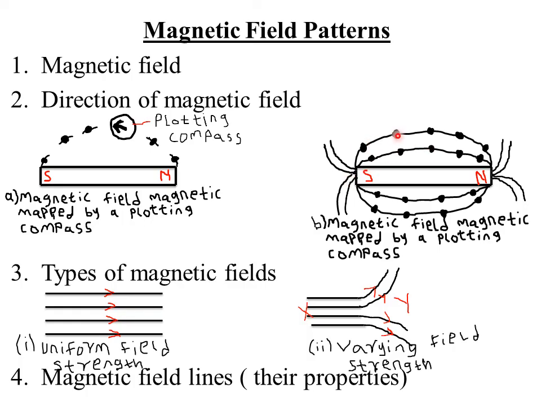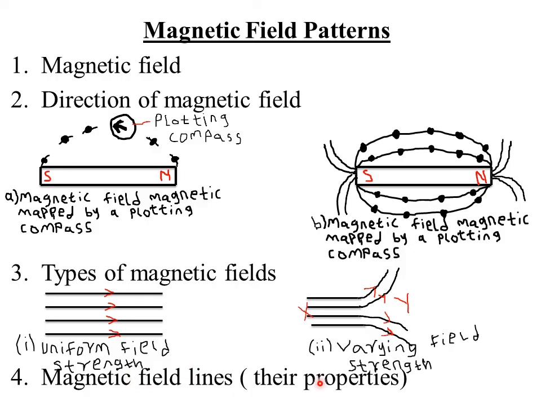They are also passing through this path. They are also passing through this downwards path, and they are also passing through this upper path. So just the path along which magnetic force passes, that is what we call magnetic field lines.